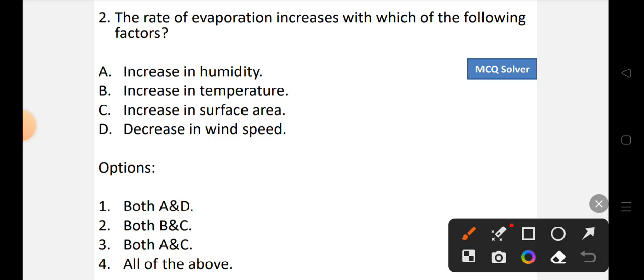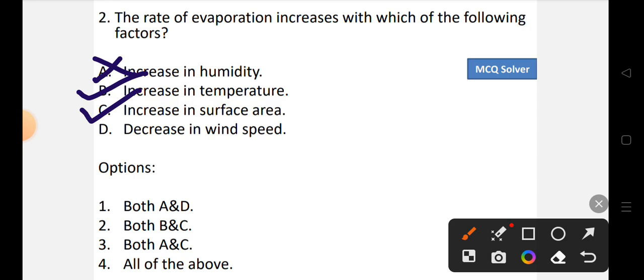So when it comes to the factors with which the rate of evaporation increases, evaporation increases with decrease in humidity, not increase in humidity. So A is incorrect. Of course, with the increase in temperature, evaporation increases, and also with the increase of surface area, evaporation increases.